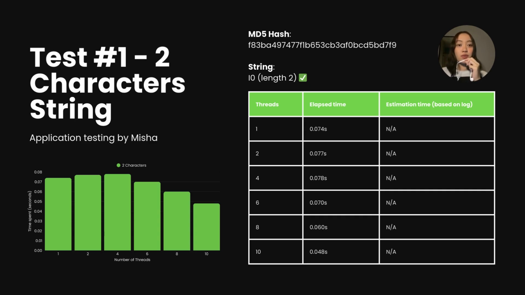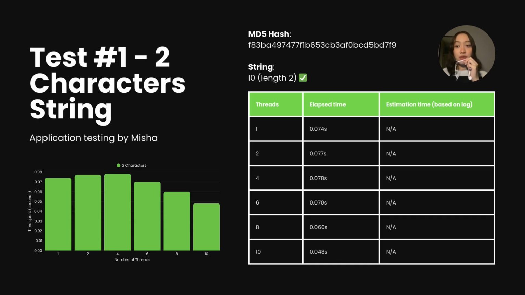The actual password for this test was 10, and because the search space is so small, the program cracked it almost instantly. That's why you will see the estimation time marked as not applicable, as the result appears faster than the program can even generate a proper estimation time.